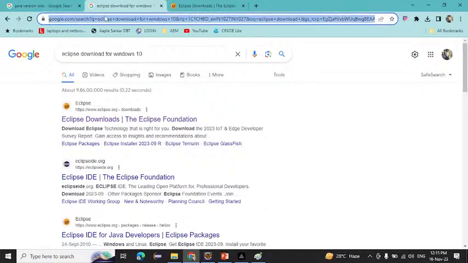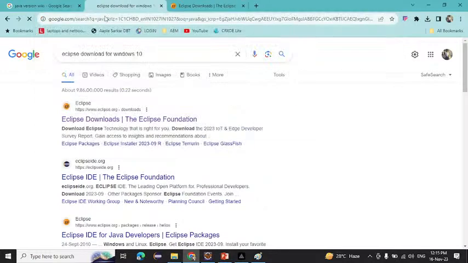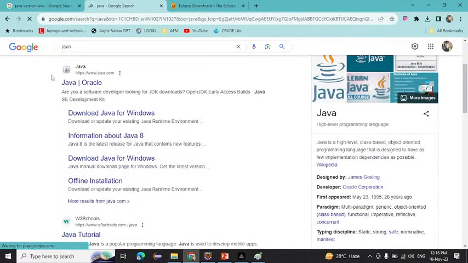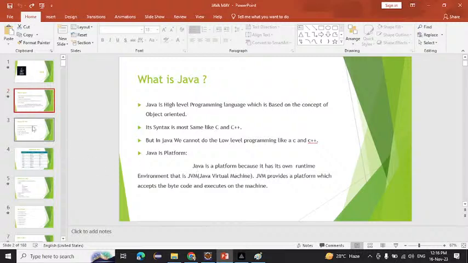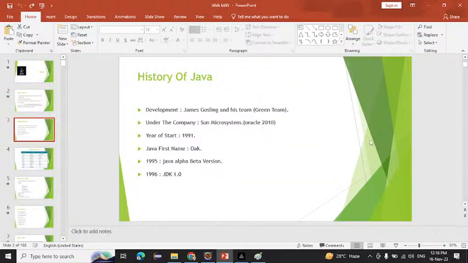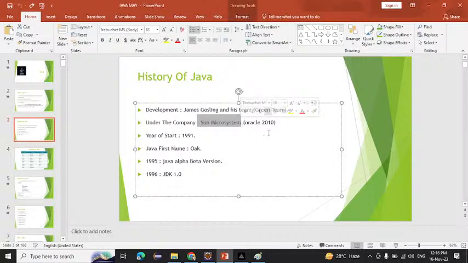And another thing is, see, if I write here Java, see what is written here, Java and Oracle. That's why we wrote here 2010. From 2010, Java is purely acquired by the Oracle company. First, who was handling that? Sun Microsystems. But after 2010, who is handling that? Oracle. So this is all the history about Java.